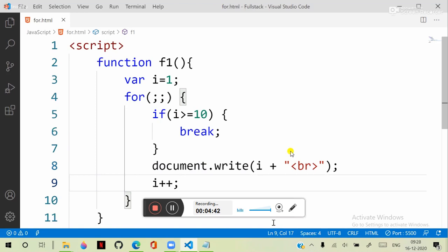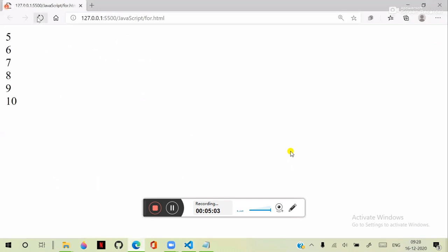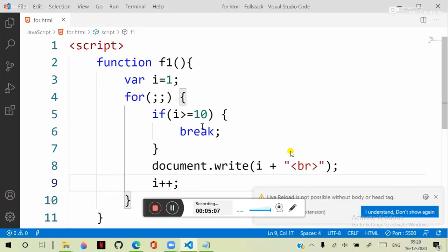That means a for loop can be configured without a counter, without a condition, and without iterations. The initializer and everything is outside. Now when I configured this, you can see that it is again working from 1 to 9, because it stops at 10.